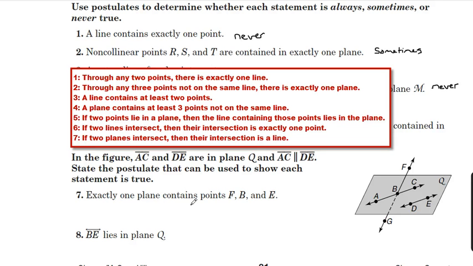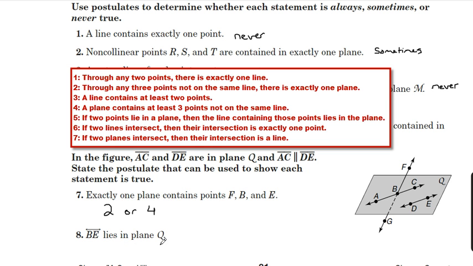Okay, well, these could have several answers. I'm going to reference them by saying statement 1, 2, 3, 4, 5, 6, or 7, or more than 1. Let's look at number 7. It says exactly one plane contains the points F, B, and E. Now it's not on plane Q. It's not referencing that. It's just saying that we have these 3 points. They could be contained in a plane. So that looks like it would go with statement 2 up above, and then also statement 4 works as well. They reference the situation that they're talking about.